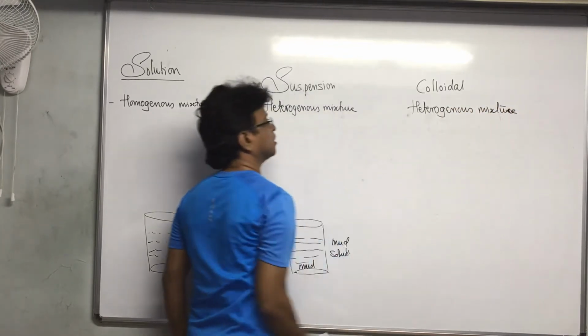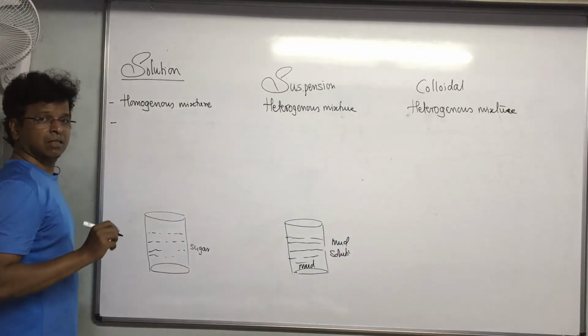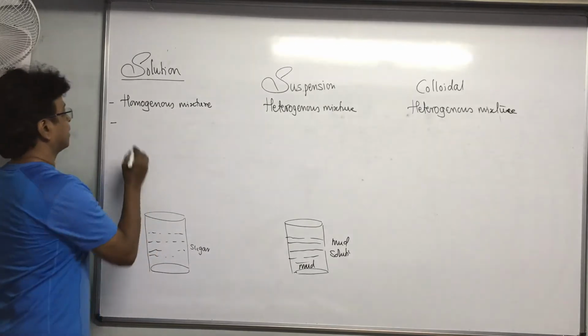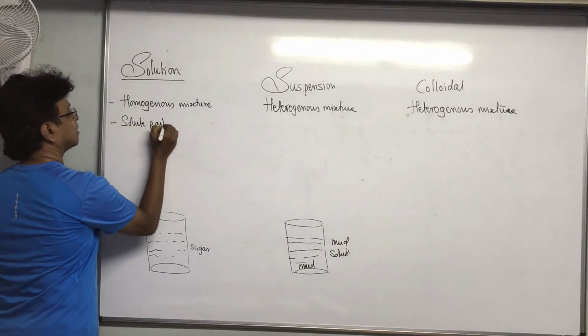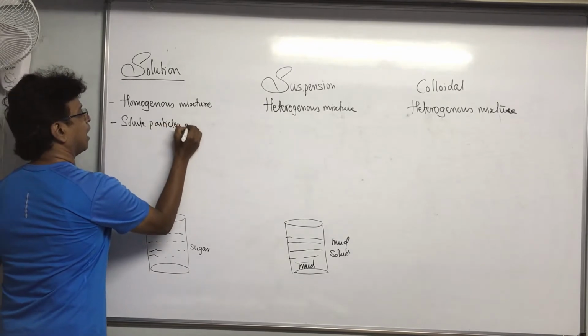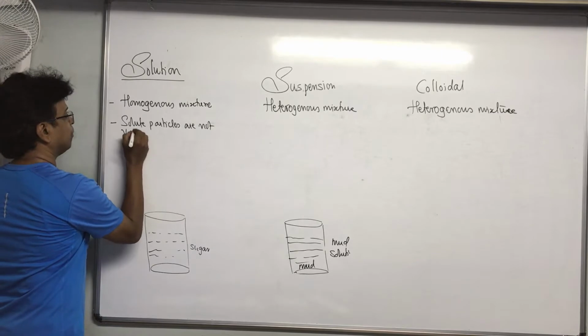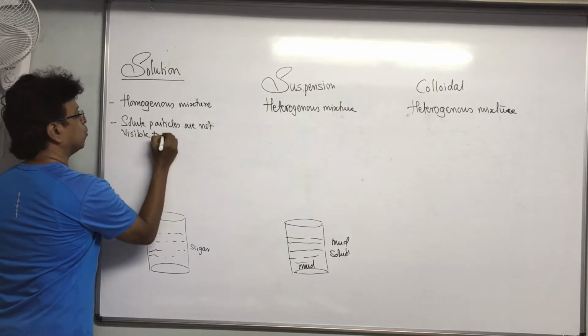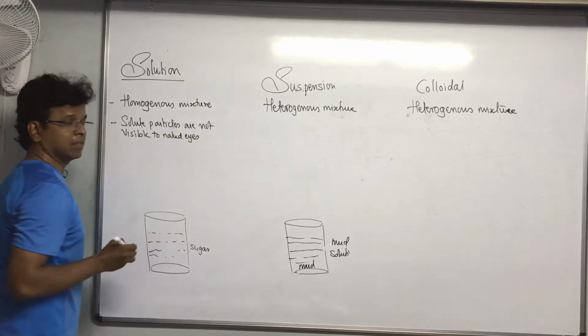Why can't we see these particles? Here, can we see the particles? No, the solute particles are not visible to naked eyes.